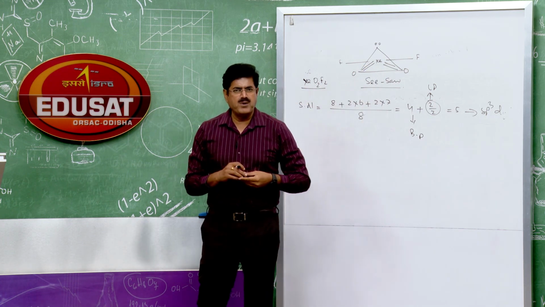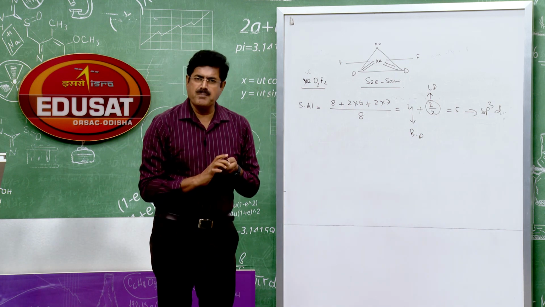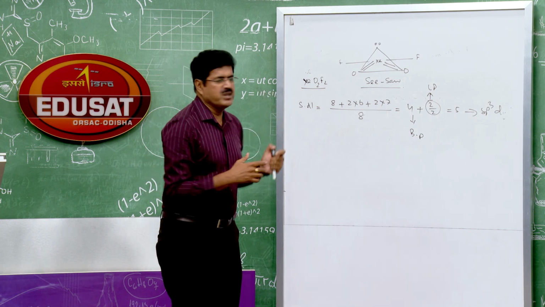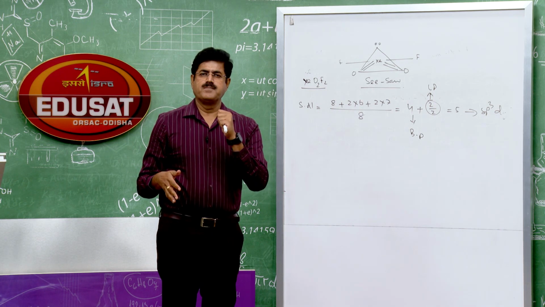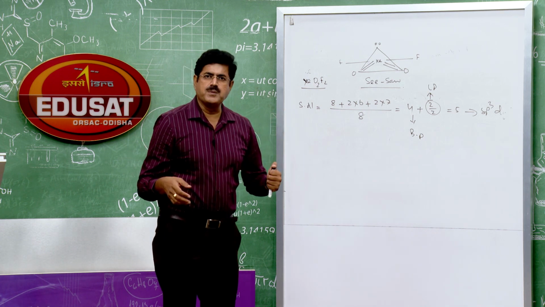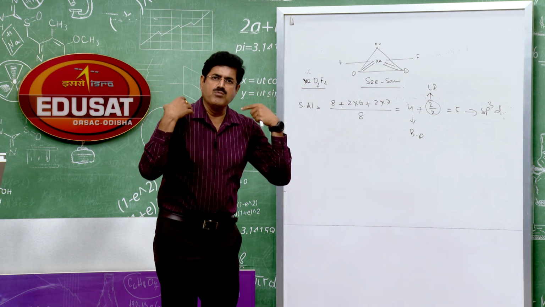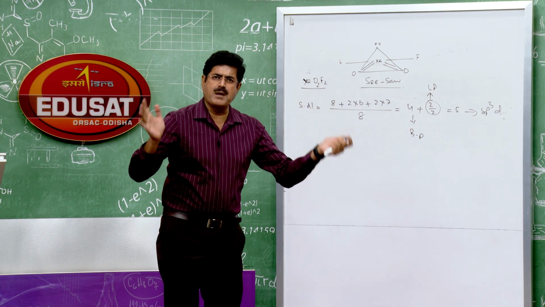What is the nature of the pi bond? How are the pi bonds formed? By sidewise overlapping of p orbitals or d orbitals. So here both the pi bonds are p pi d pi bonds. Why p pi d pi bonds? Because xenon hybridization is sp3d, the p orbital is already involved in hybridization. No more p orbital of xenon is available for sidewise overlapping.